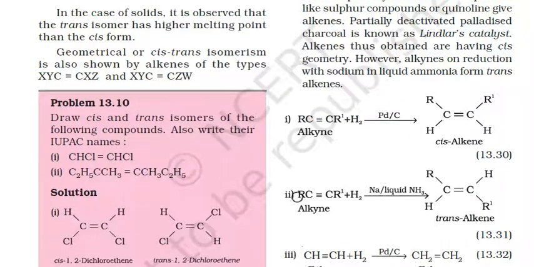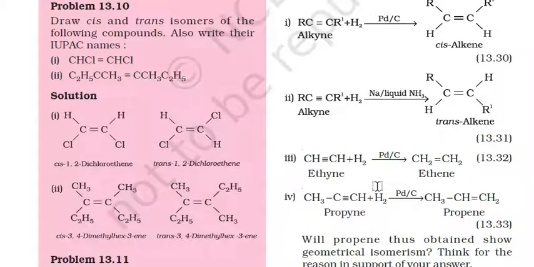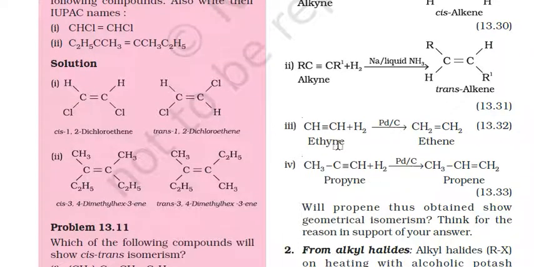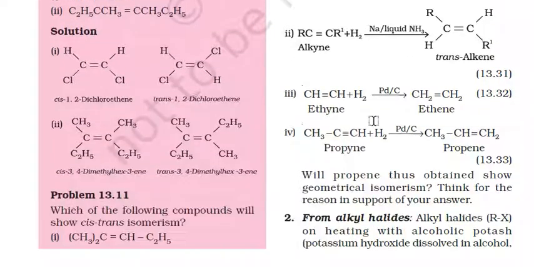For producing trans-alkenes, alkynes are hydrogenated in the presence of sodium and liquid ammonia. It produces trans-alkenes. Some examples: ethyne is taken, then ethene is produced in the presence of Lindlar's catalyst, which is palladium and charcoal.